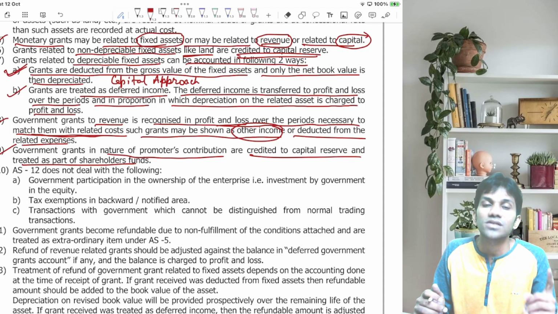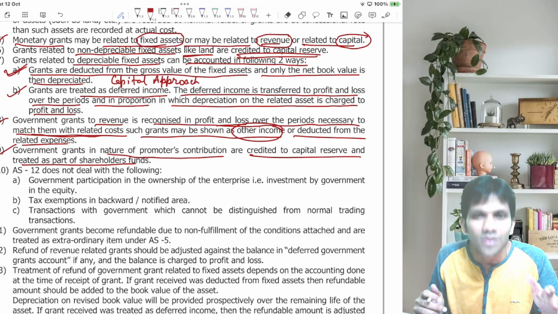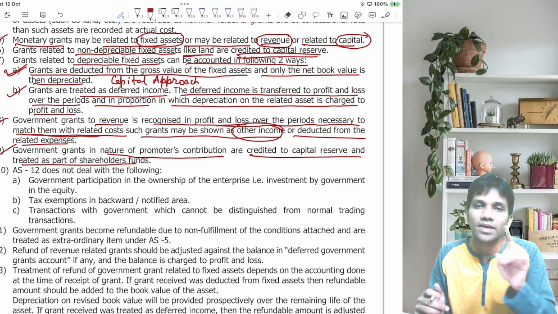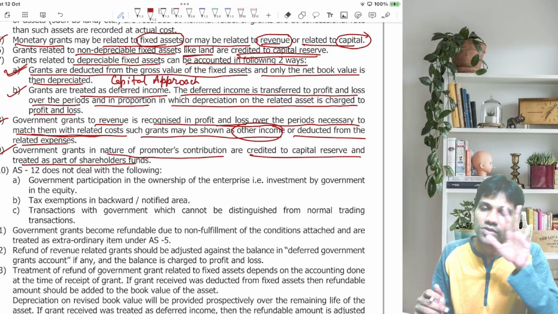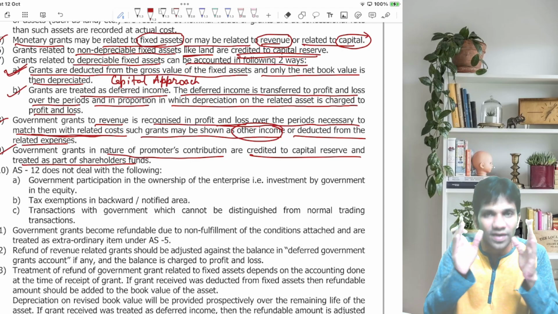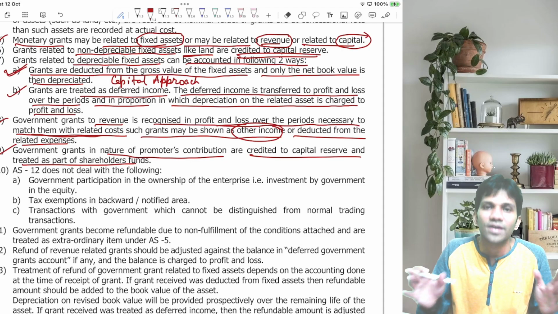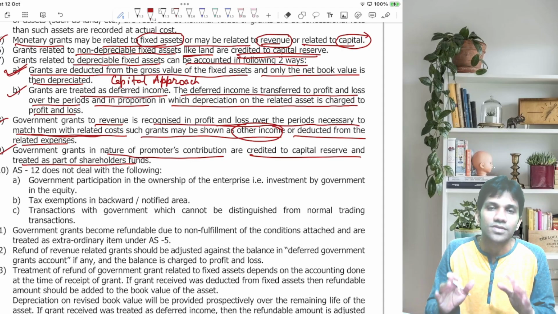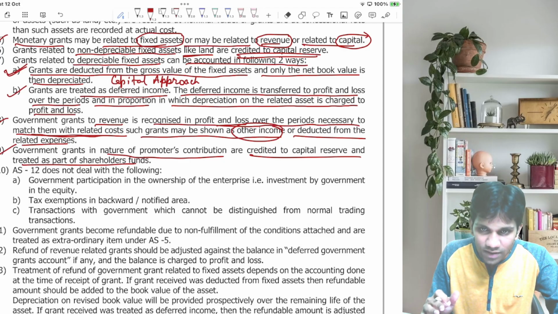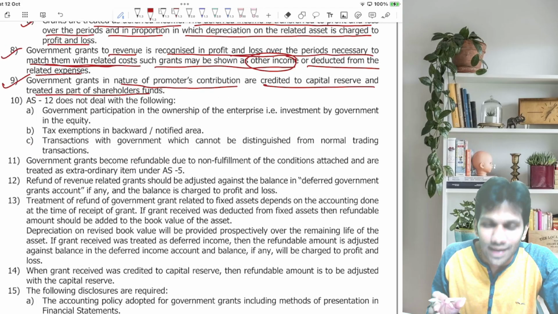And if you are receiving any government grant in the nature of promoter's contribution, treat the same as credited to capital reserve and treat it as a part of shareholders' funds. So this is accounting of government grants when received, how it will be accounted in different ways. That part we have discussed. The second part of the AS we'll discuss. Let's start with that.